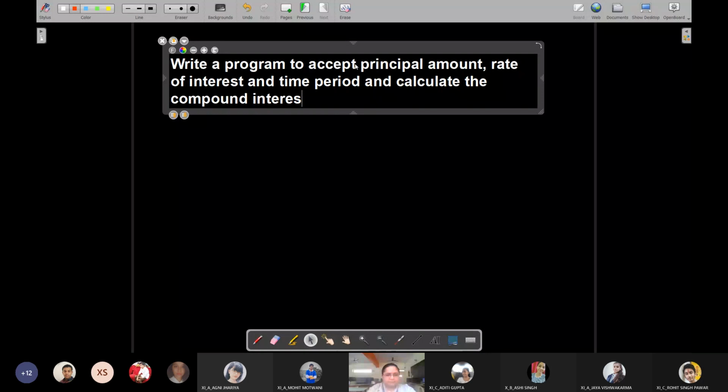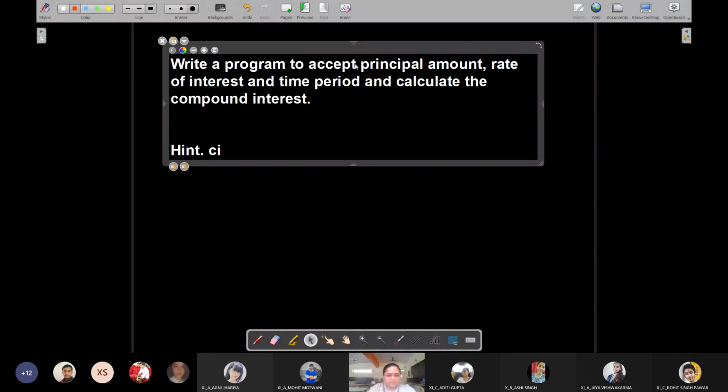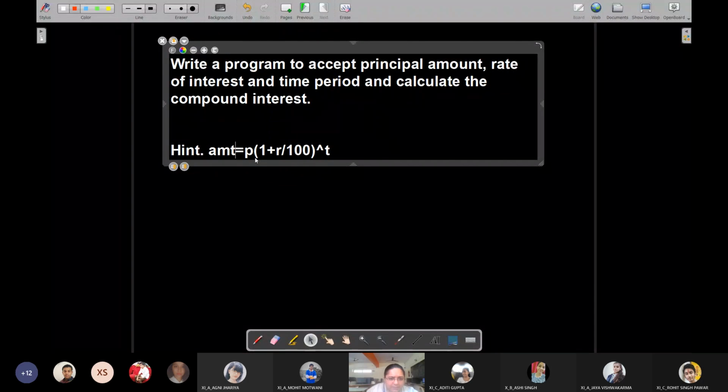The formula for compound interest is P times 1 plus R divided by 100 raised to the power T. Okay, so this is the whole amount, and for compound interest it will be minus P, because this helps in getting only the interest amount.